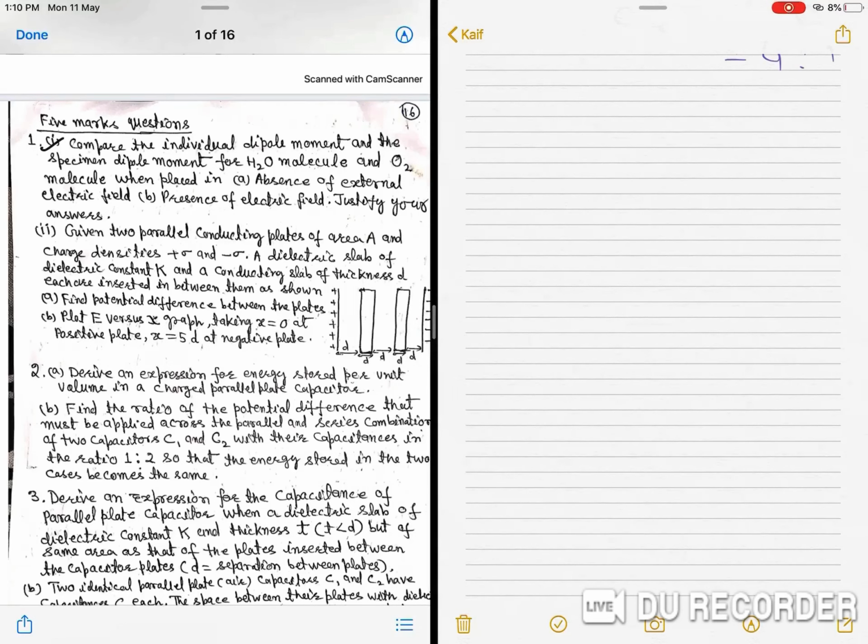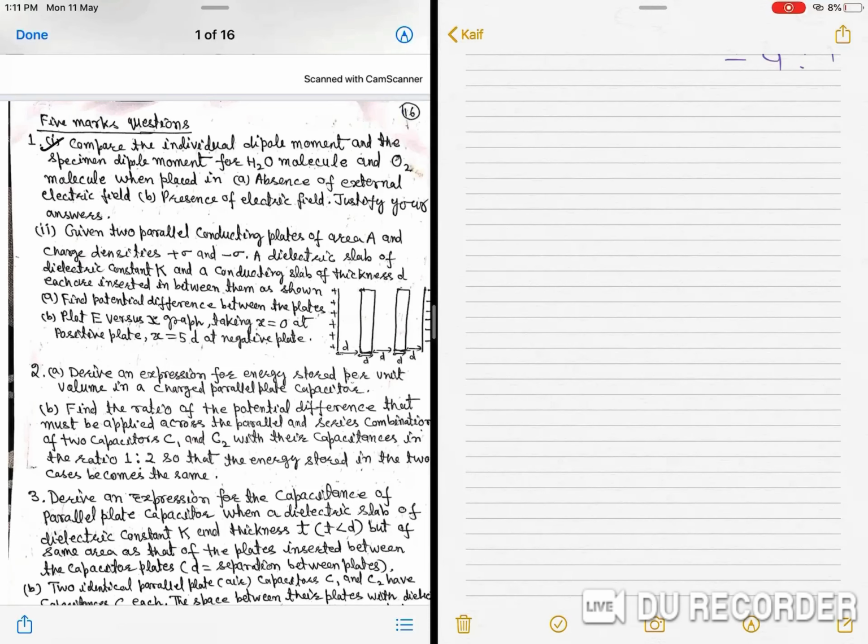So, in absence of electric field, for individual molecules, there is no dipole moment in O2, and for H2O dipole moment exists.